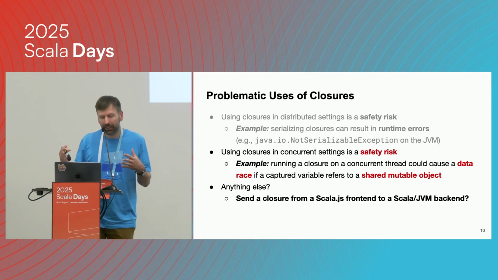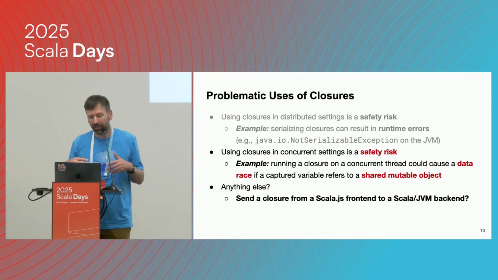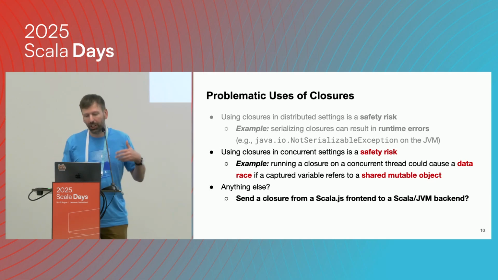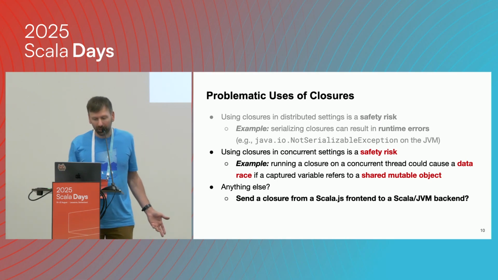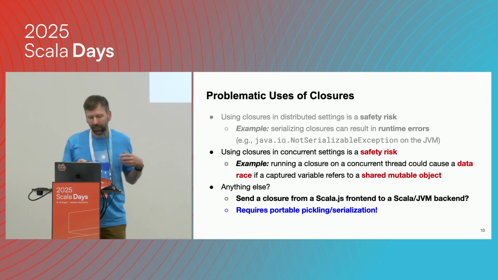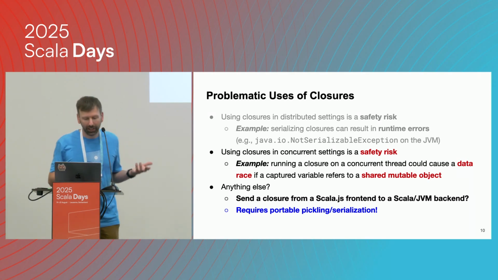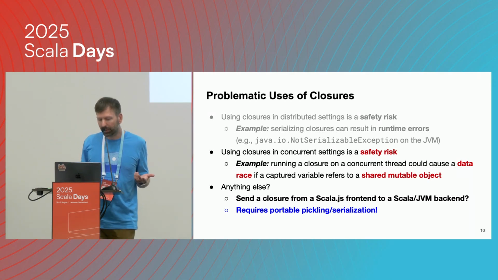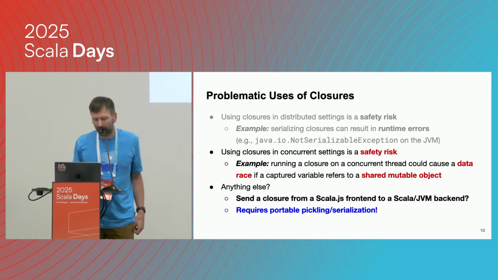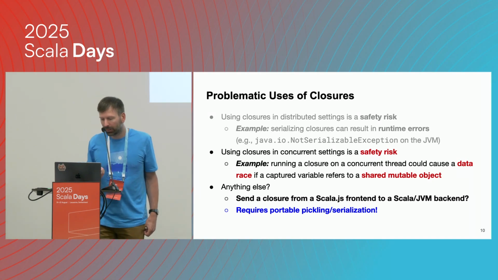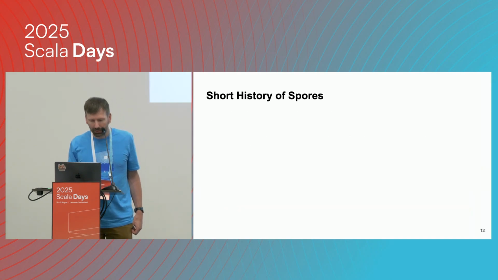For case classes, this is the most common thing to do. That's the beauty of sharing code between the front end and the back end. But if we do this with closures, we need to have portable pickling support, and this is not obvious how to do. So these are things we're going to look at.